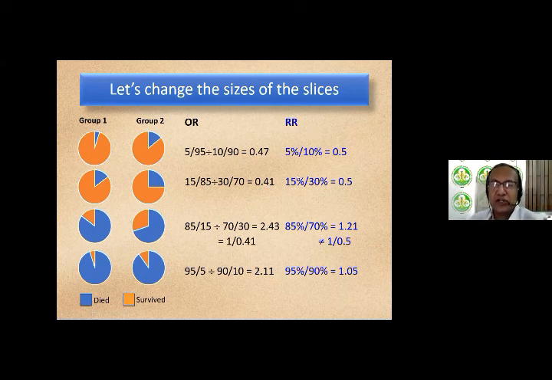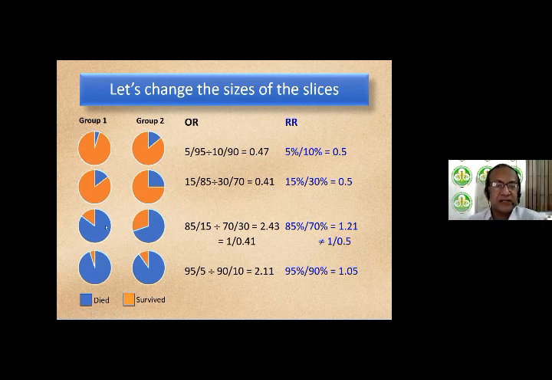Whereas the risk ratio is 15% by 30% and it remains 0.5. So we already started noticing something interesting happening, that if the slices of the pizza in the two groups increase proportionately, the risk ratio does not change, but the odds ratio does. It doesn't remain the same. So from 0.47, it's become 0.41 now.